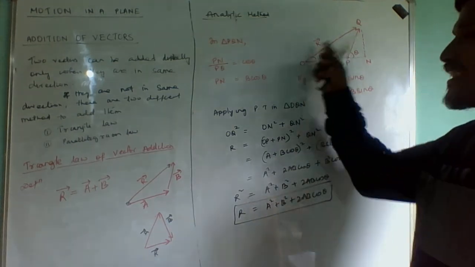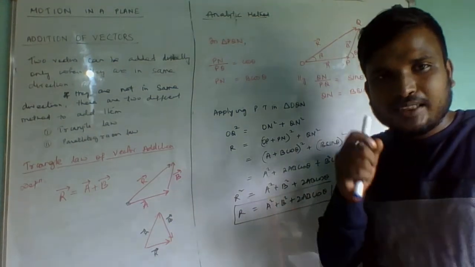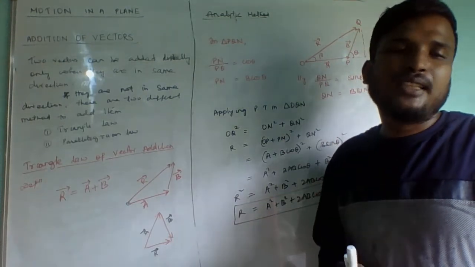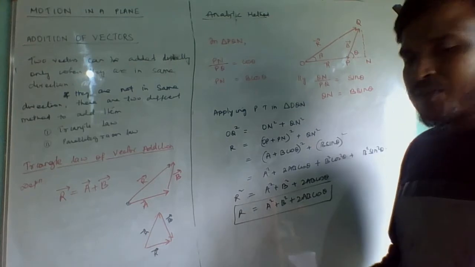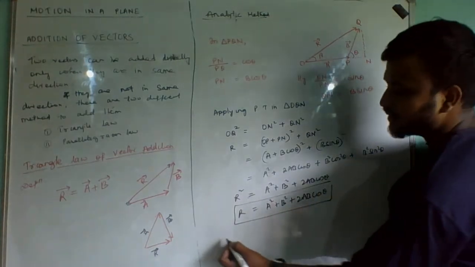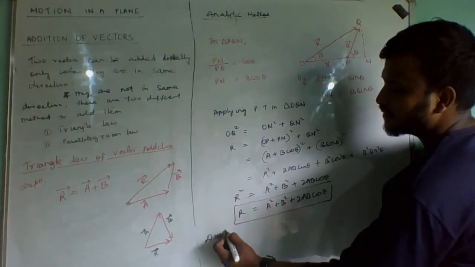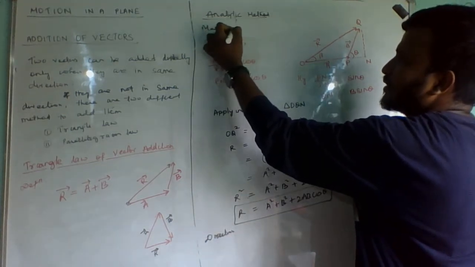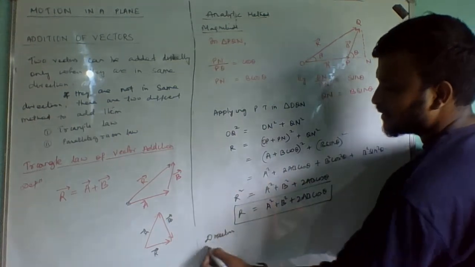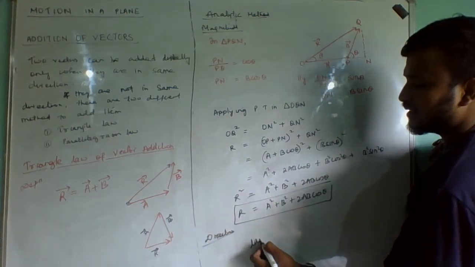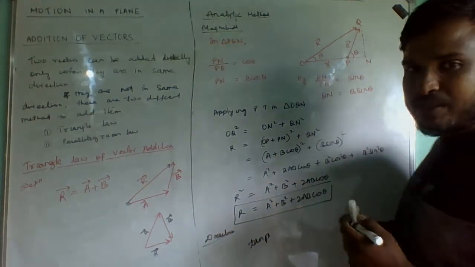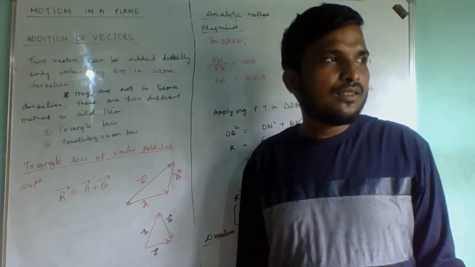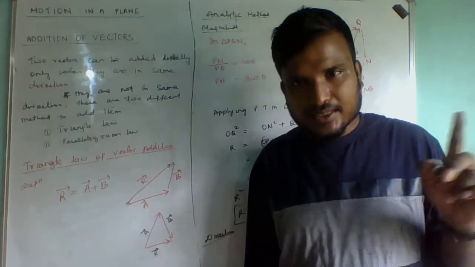Now, since R is a resultant, which is a vector, as I already told you, when a vector is there, you always have to find both magnitude and direction. So this is the magnitude part. The direction part is given by tan beta. We have calculated the magnitude here, and direction is given by tan beta. Always remember this: tan of the angle always indicates direction.